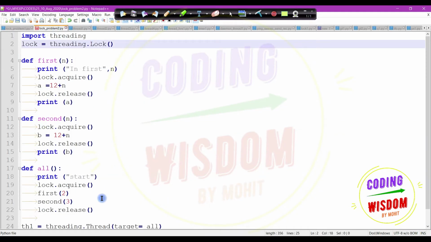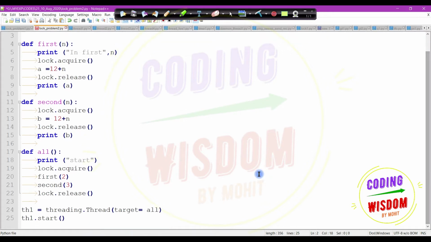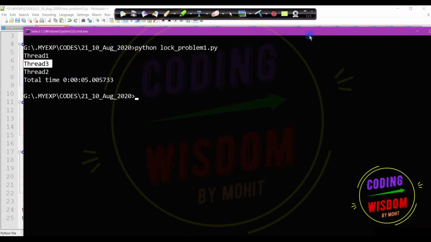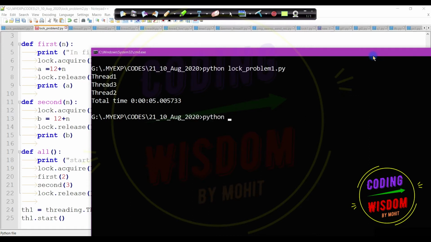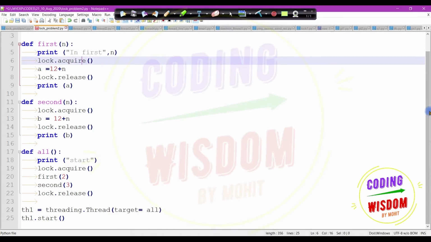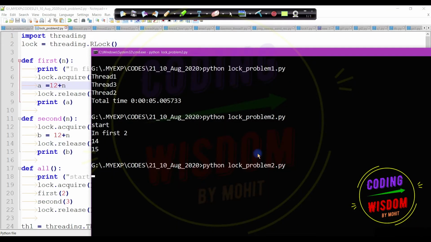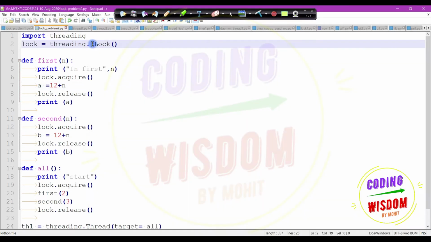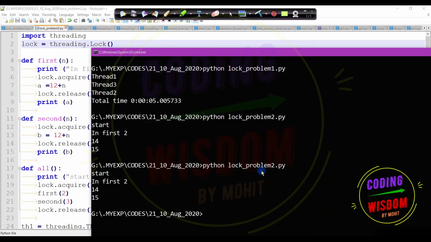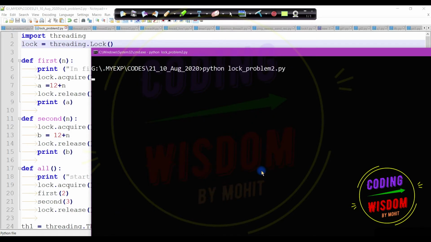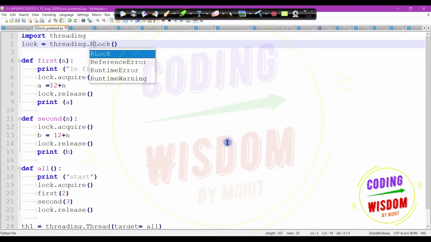In this one, the problem was infinite waiting. So I'm closing the previous window. Python lock problem 2. I have already used the RLock here, and now it's working. But if I remove the RLock, you can see the problem: infinite waiting. We solved that problem with the RLock, because RLock remembers which thread acquires it.